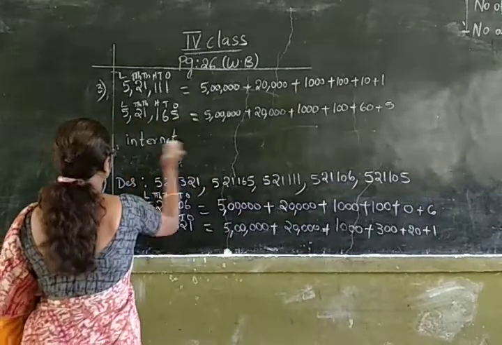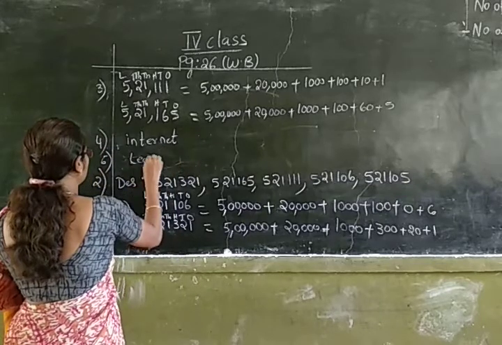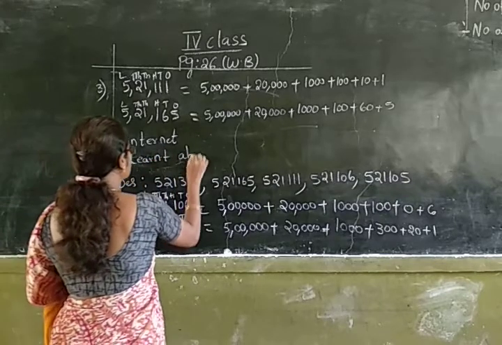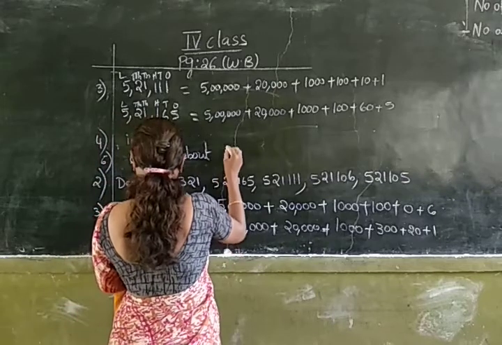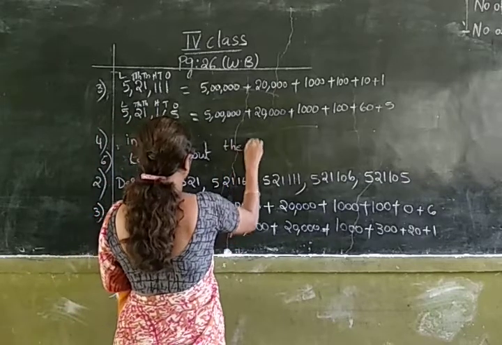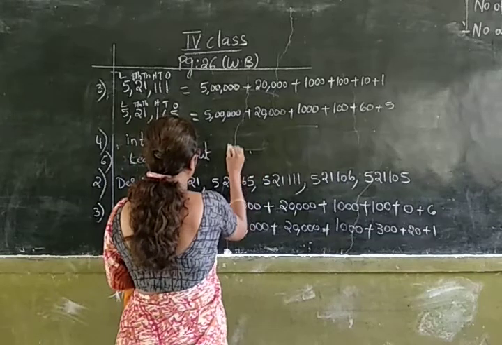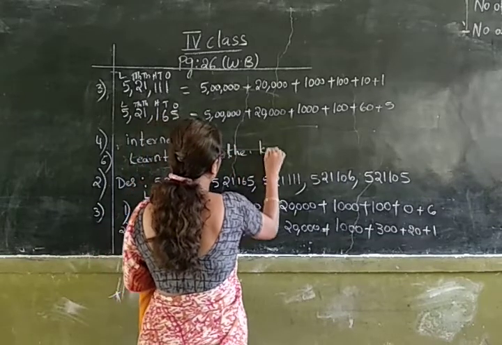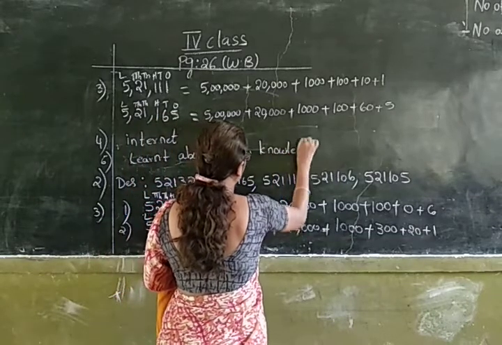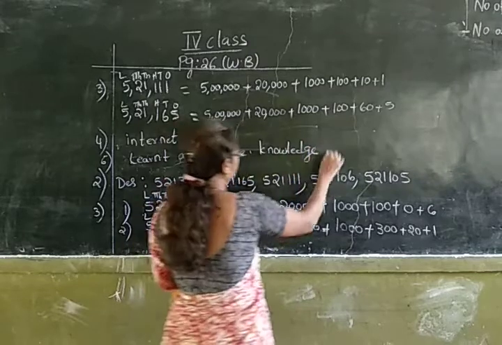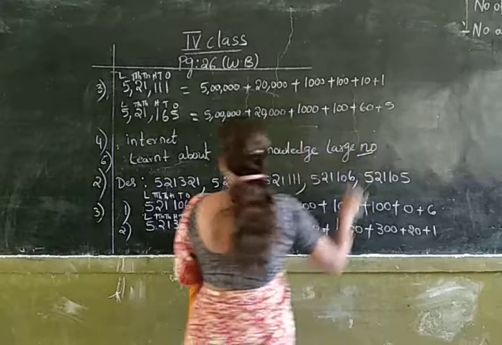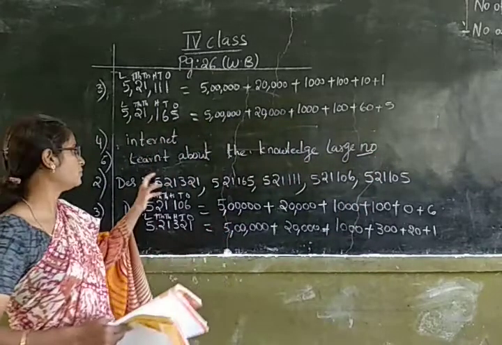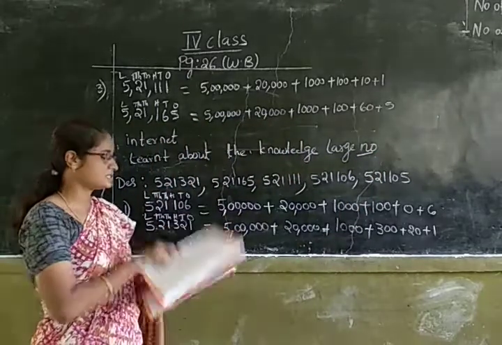We have learned about the knowledge of large numbers. By doing this application, we have learnt about the knowledge of large numbers.